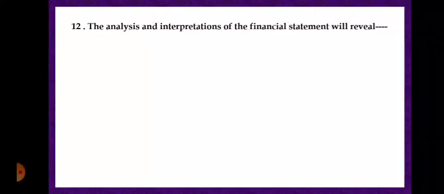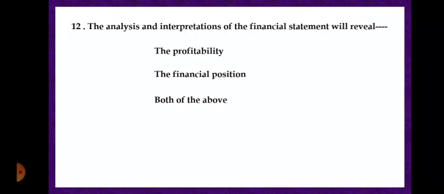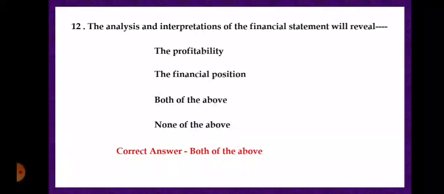Next, the analysis and interpretation of the financial statements will reveal: number 1, the profitability; number 2, financial position; number 3, both of the above; and number 4, none of the above. And the correct answer is both of the above. That means analysis and interpretation of financial statements will reveal the profitability as well as financial position of a particular business or corporation.